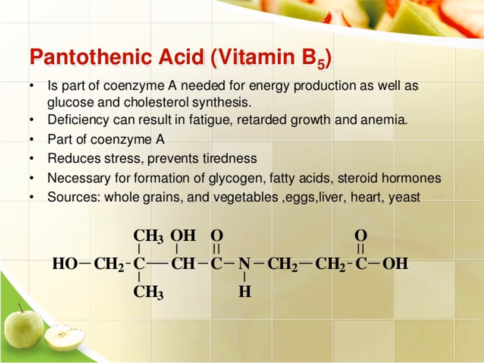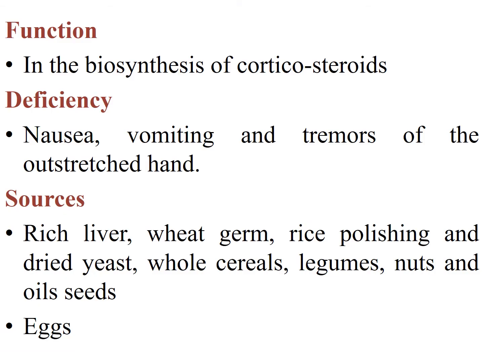Then sources for this vitamin B5 are whole grains and vegetables, eggs, liver, heart, and yeast. Functions of this vitamin B5 include the biosynthesis of corticosteroids. Then deficiency leads to vomiting and tumors of the ostrich hand. Then sources are rich in liver, wheat germ, rice polishing, and dried yeast, whole cereals, legumes, nuts, and the oil